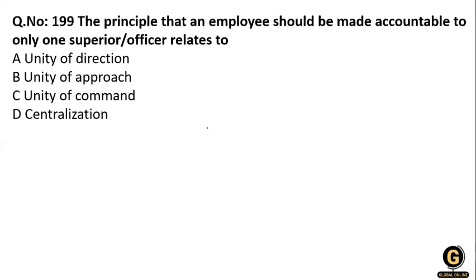Now the next question: the principle that an employee should be made accountable to only one superior officer is related to unity of command. Okay, it's unity of command. Unity of command is a classical principle of management theory in which each employee responds to only one superior. So option C is correct.